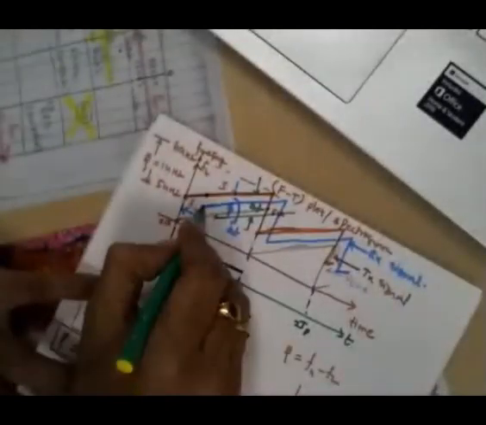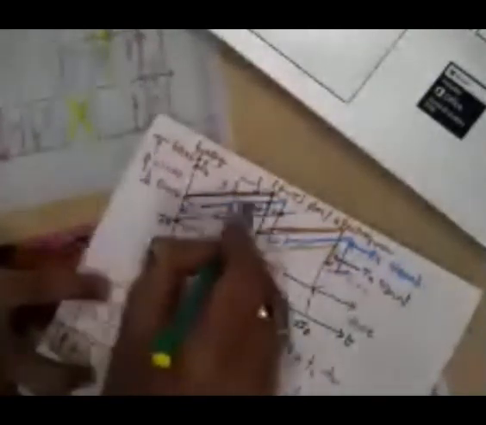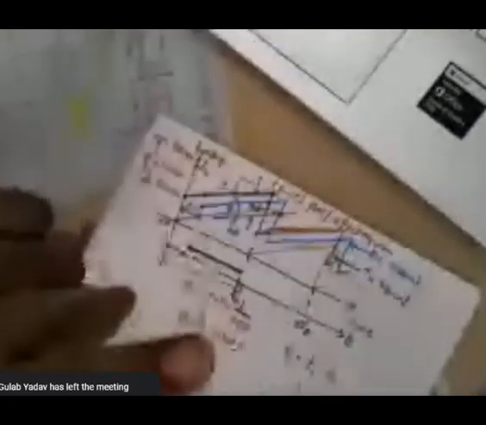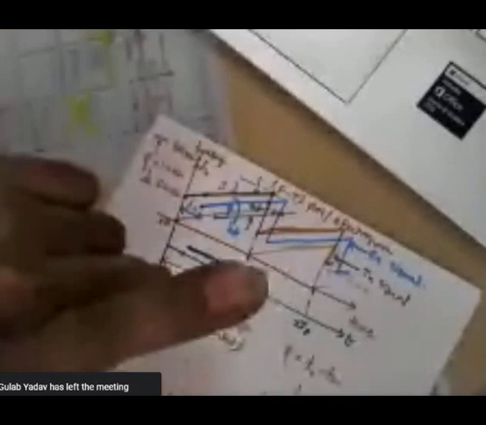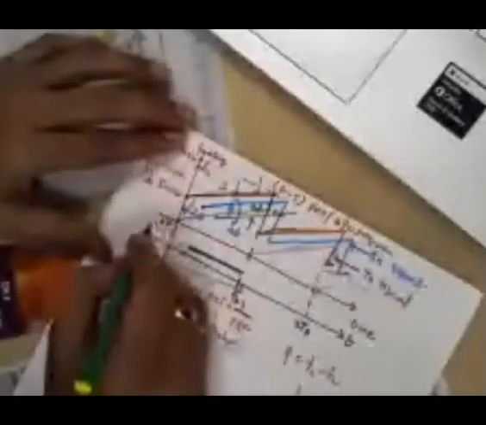Because from this instant to this instant, the slope remains the same. It is the same signal with just some time delay. Therefore, instead of superimposing like that, it is superimposing like this. Therefore, there is a frequency.